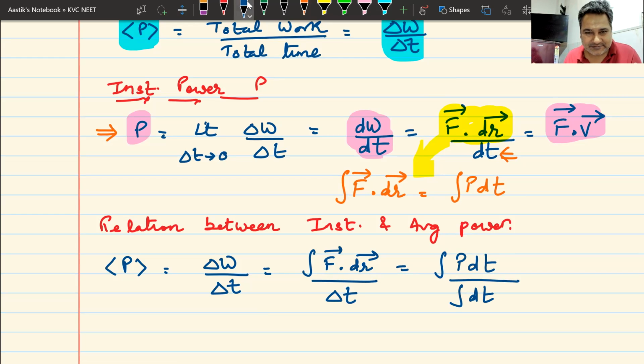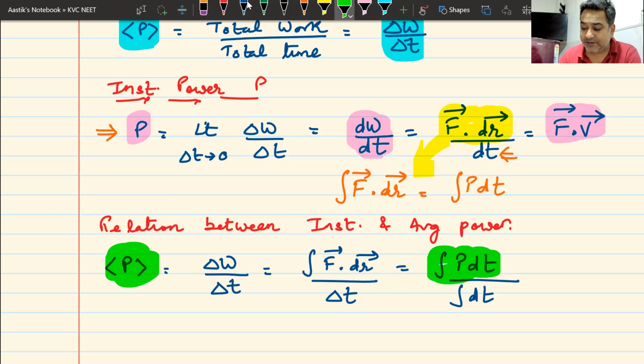So average power is integral of p dt divided by integral of dt. Integral of dt is nothing but total time. I've just written it in an extravagant fashion.